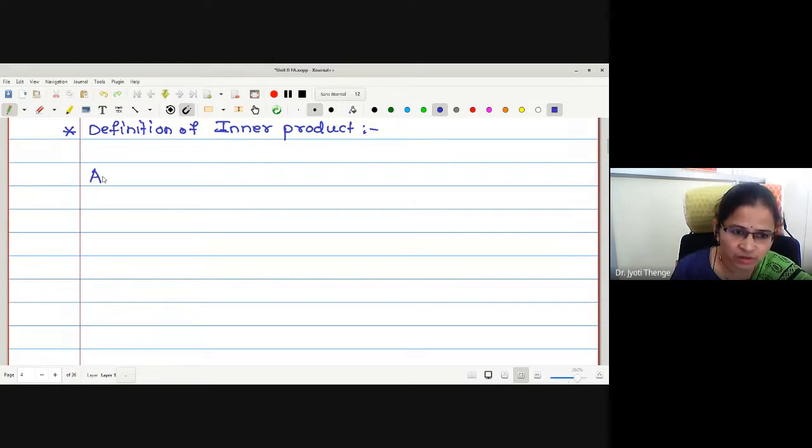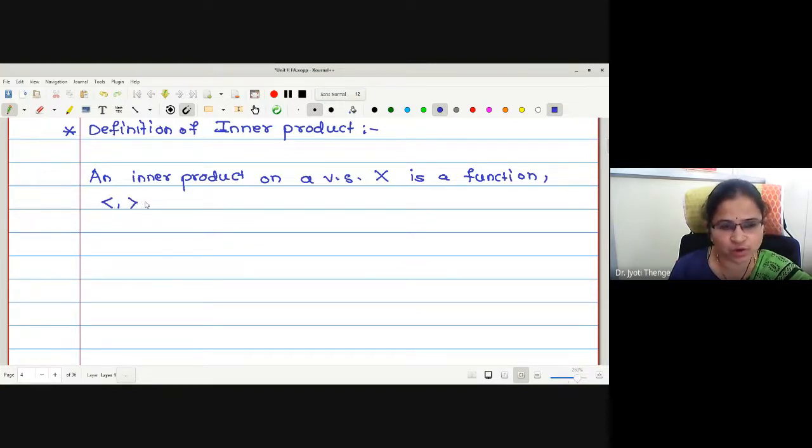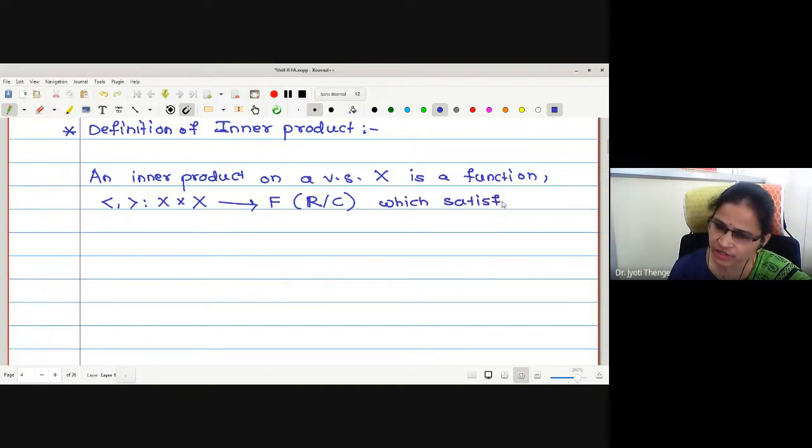An inner product on a vector space X is a function, and I am writing the notation like this. This is the symbol for the inner product. It is defined on the Cartesian product X cross X to the field F, which is either real or complex. Remember, it can have a complex value also, which satisfies the following conditions.